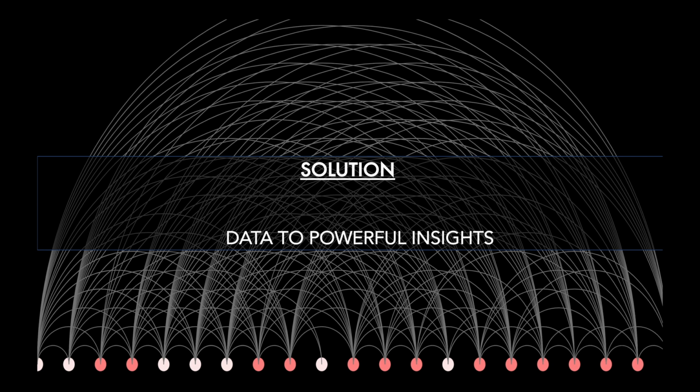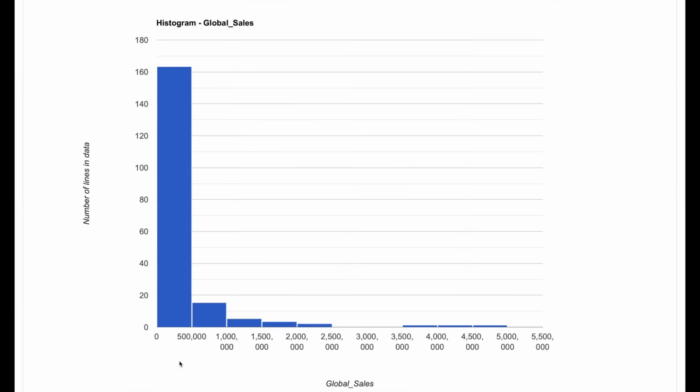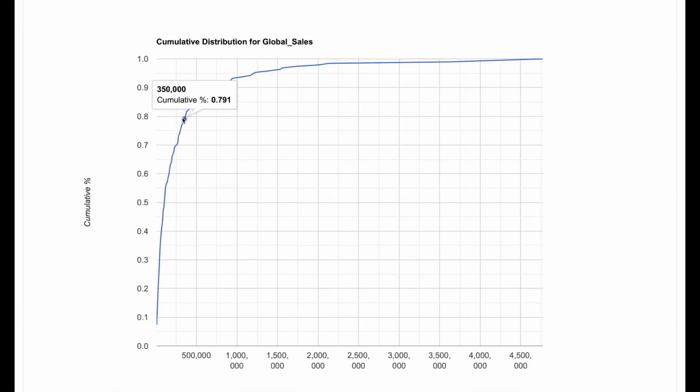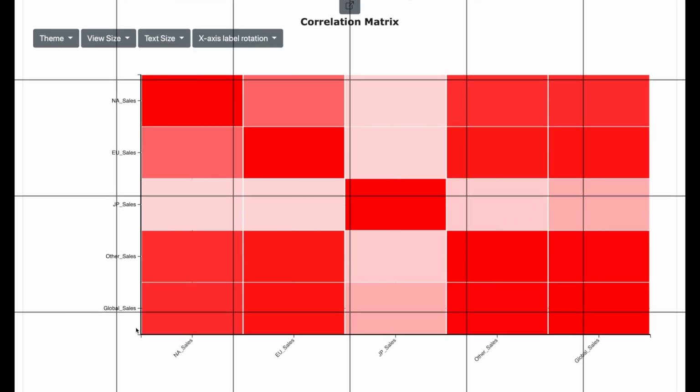So here is one possible solution. We can use the histogram for analyzing the global sales. We see that most of the games have a global sales between 0 and 500,000. Using Pareto analysis, we also see that 80% of the games have a sale less than 350,000.